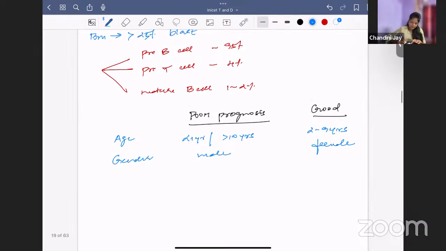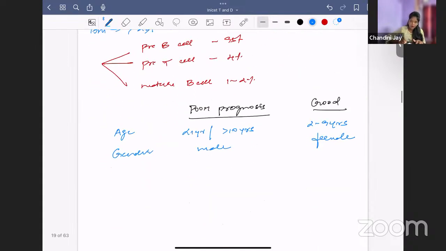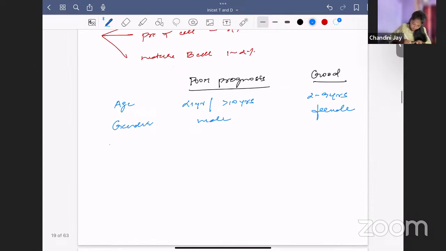Then, based on the ploidy: hypodiploidy is poor prognosis. Hyperdiploidy carries good prognosis. It is just the opposite.